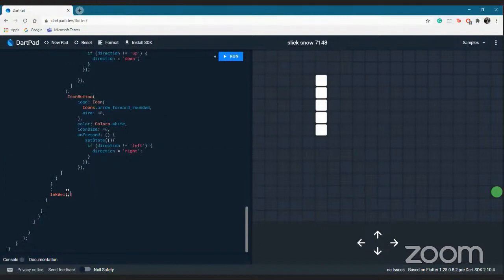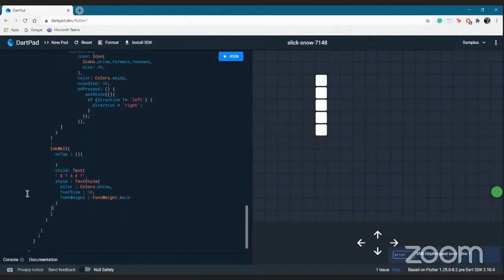The name would be really confusing initially, but InkWell gives you features like what will happen if you tap. So this will be onTap. I want something to happen when I tap this very widget of my text.